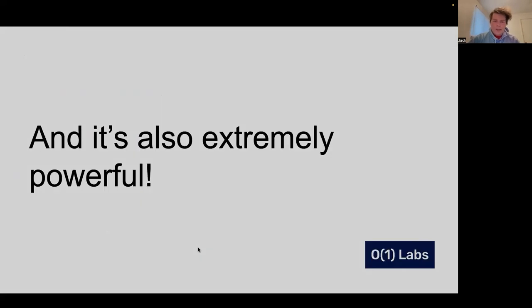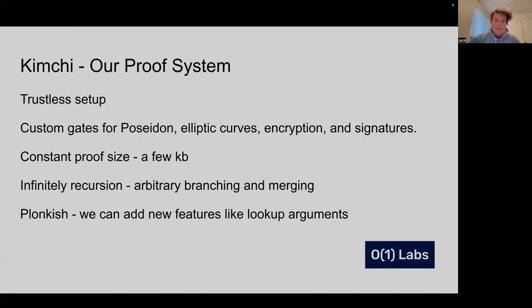The other thing about SnarkyJS is that it's extremely powerful. And this is basically for 3 reasons. The first is that it's a really well-designed language, but you'll get to see some of that later. The second is Kimchi, which is our proof system. And this has fully trustless setup. It's got custom gates for Poseidon, which is a hash function that's efficient in zero-knowledge proofs. It has elliptic curve math gates. It has encryption and decryption gates and signature generation and verification gates.